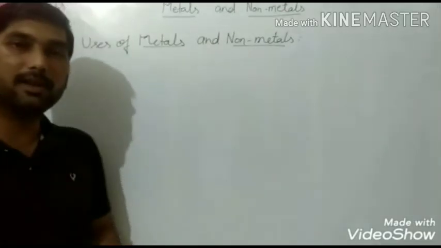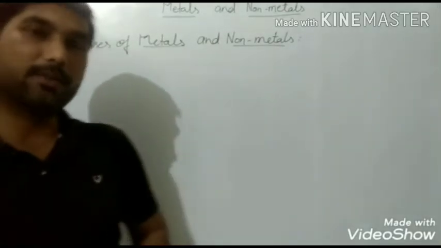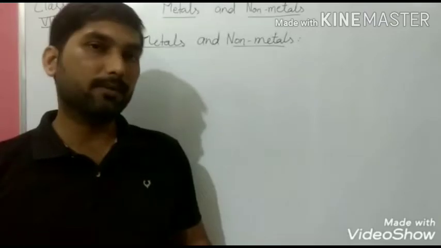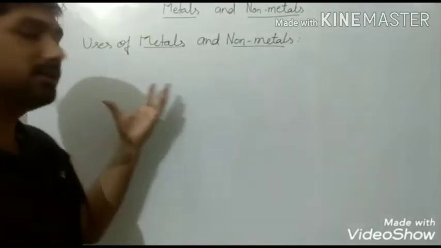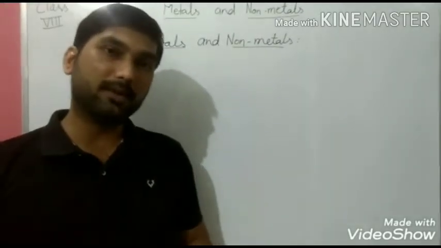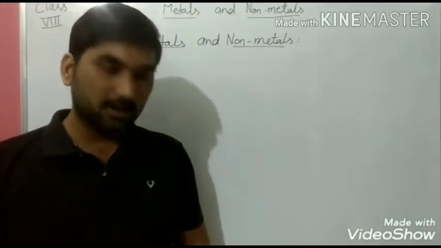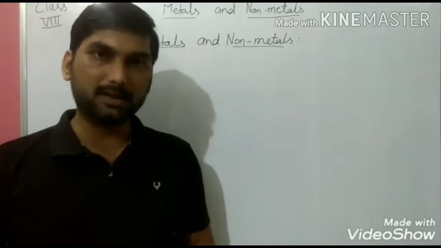First we will see the usage of metals, and then we will discuss the usage of non-metals. Their usage depends on their physical and chemical properties. So we will see a few of the metals here.